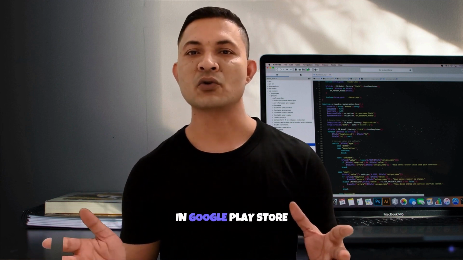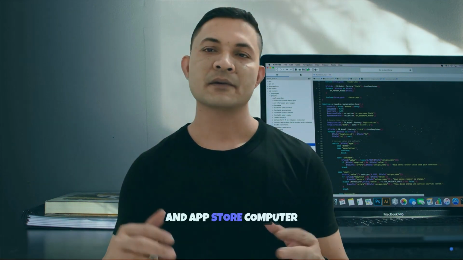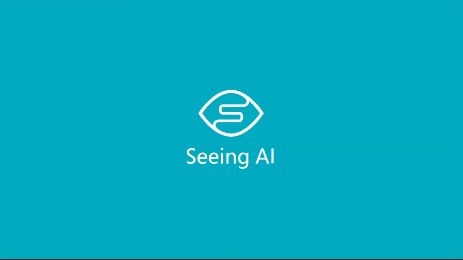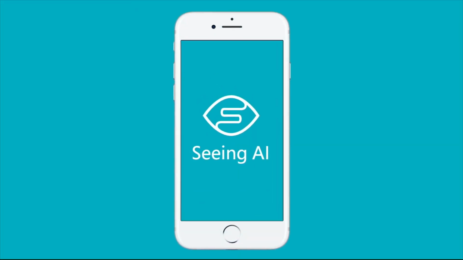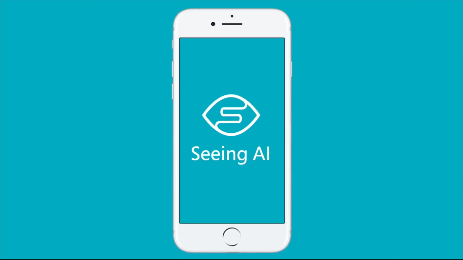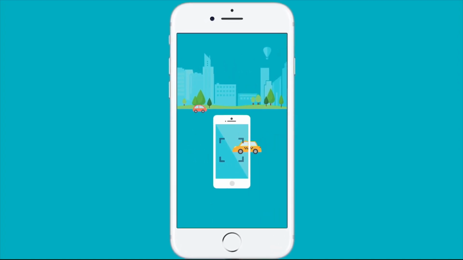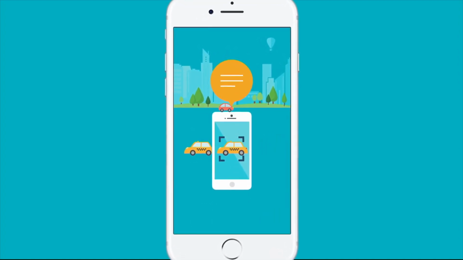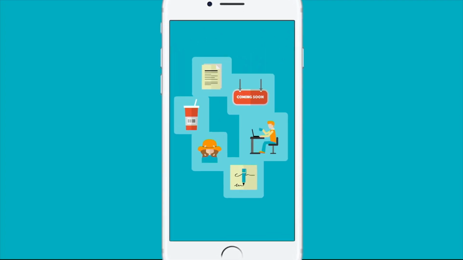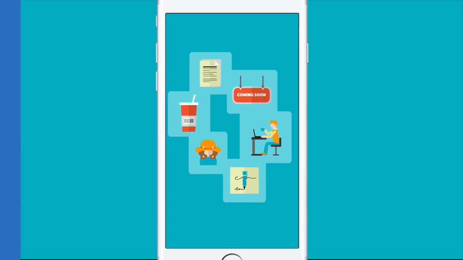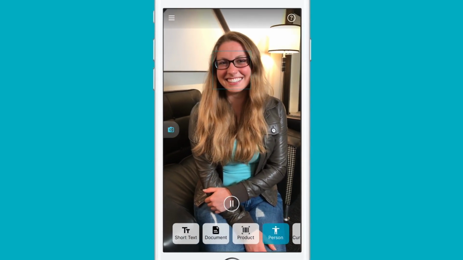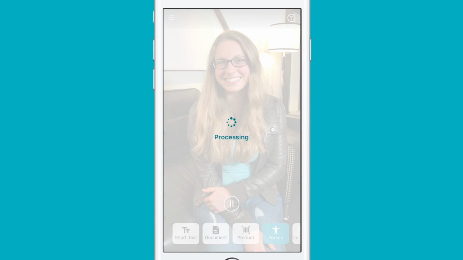You can find it in Google Play Store and App Store. Seeing AI is a Microsoft research project for people with visual impairments. The app narrates the world around you by turning the visual world into an audible experience. Point your phone's camera, select a channel, and hear a description. The app recognizes saved friends. Jenny near top right, 3 feet away. Describes the people around you, including their emotions. 28-year-old female wearing glasses looking happy.